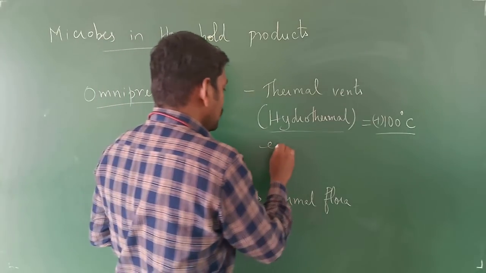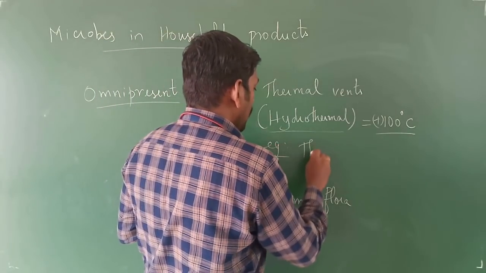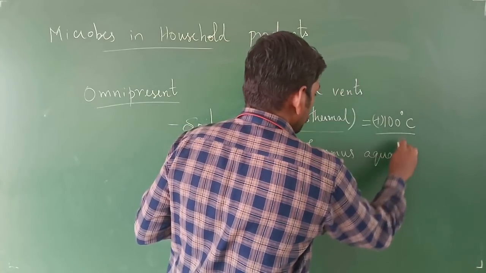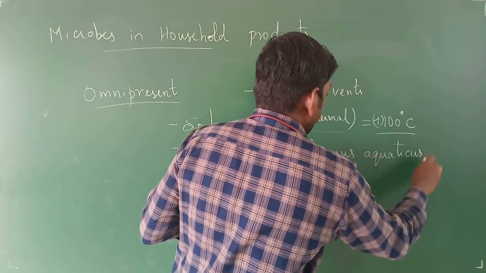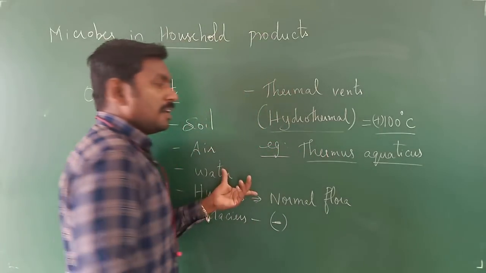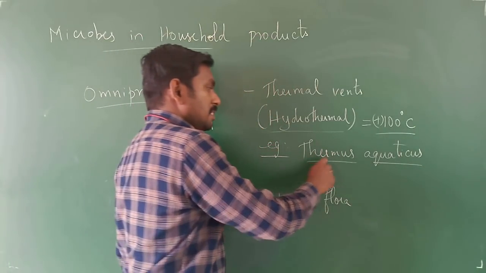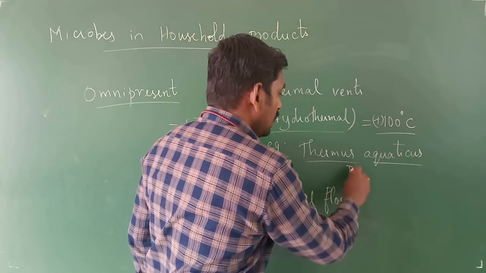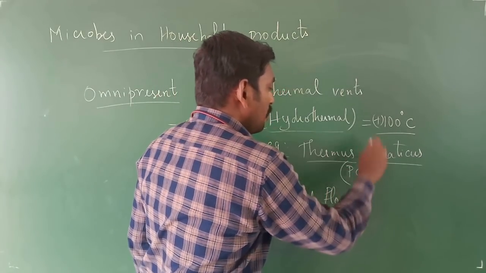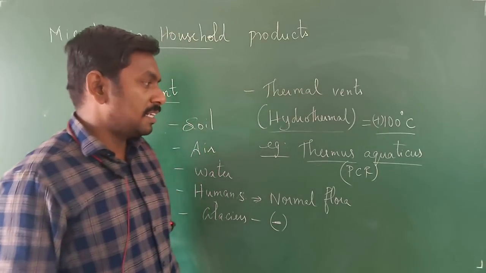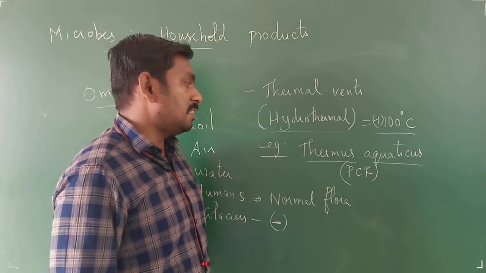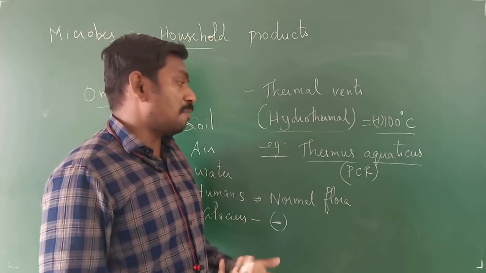The example for this is Thermus aquaticus. In the biotechnology part you will be learning about these Thermus aquaticus bacteria, because they are very helpful in PCR studies, polymerase chain reaction. You might have heard about the PCR. It was designed by Kary Mullis. The name of the instrument is the thermal cycler.